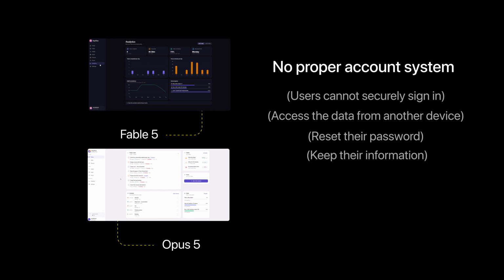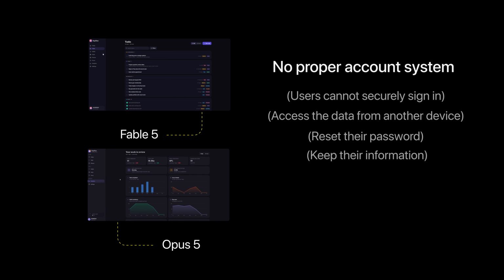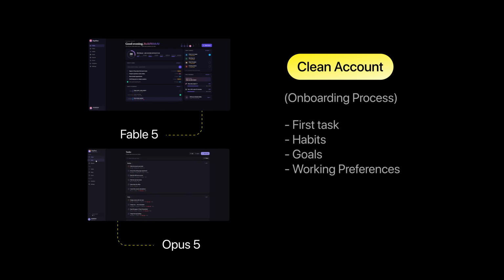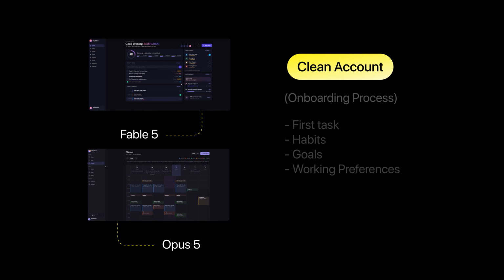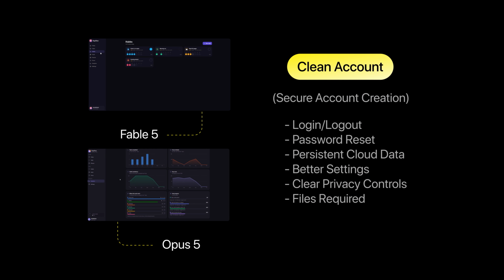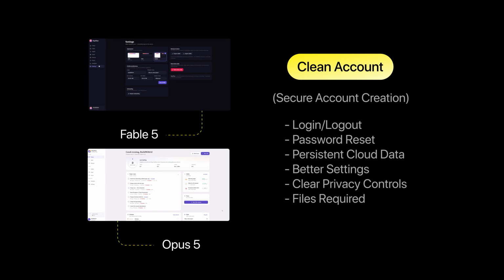So before publishing, both models need to turn their prototype into something that behaves like a real production app, where every new user should begin with a clean account and a proper onboarding process that creates their first tasks, habits, goals, and working preferences. We also need secure account creation, login, logout, password reset, persistent cloud data, better settings, clear privacy controls, and all the files required to deploy the app properly.